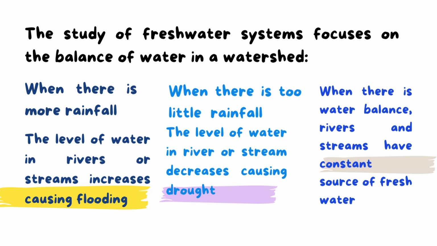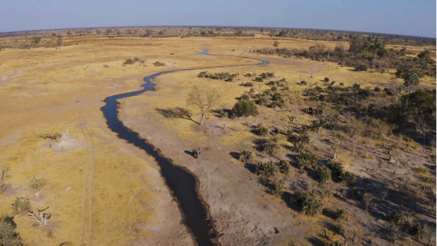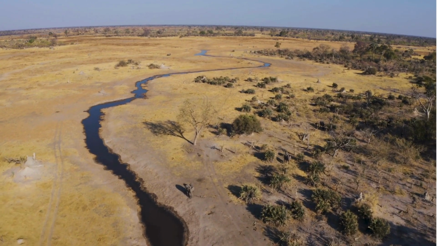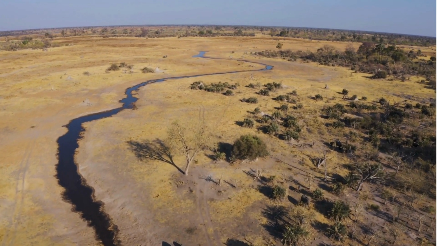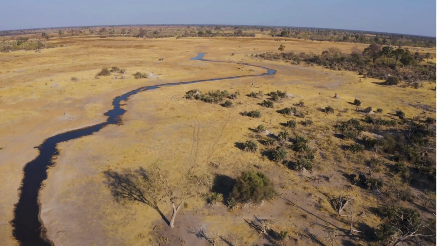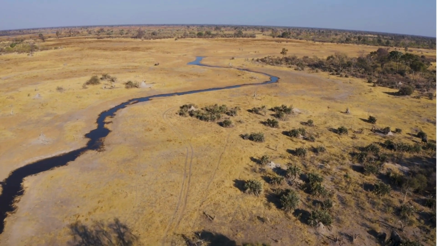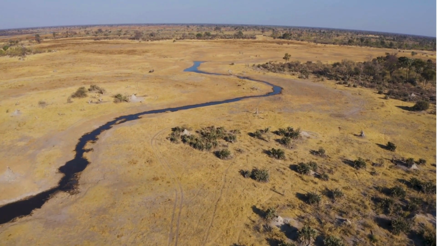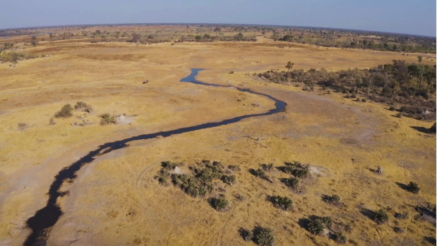Yes, the level of water in rivers or streams decreases, causing drought, shortage of water. These are our examples for water imbalance, okay?